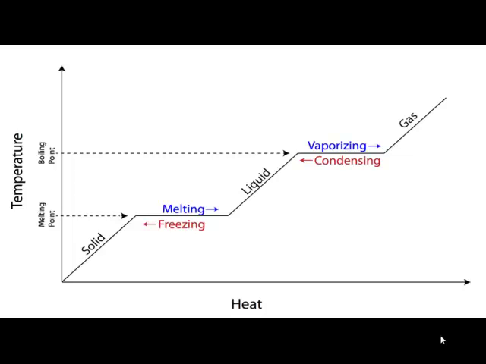Here you can see that solid is present. Solid is a different state, then it is converted into liquid, and then it is converted into gas. These are the three different states. Solid, when it melts, is converted into liquid and then it vaporizes to form a gas. In reverse, gas when it condenses forms a liquid, and liquid when it freezes forms a solid. And all these changes are dependent on the heat.